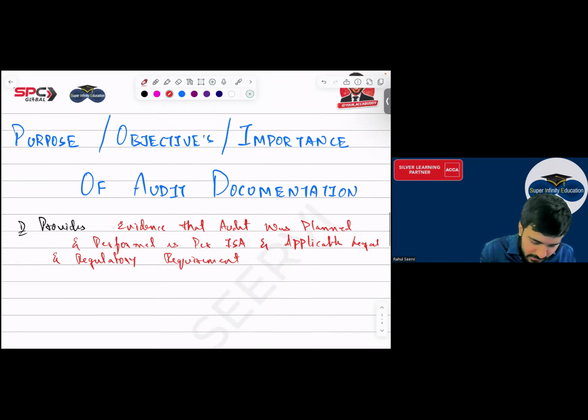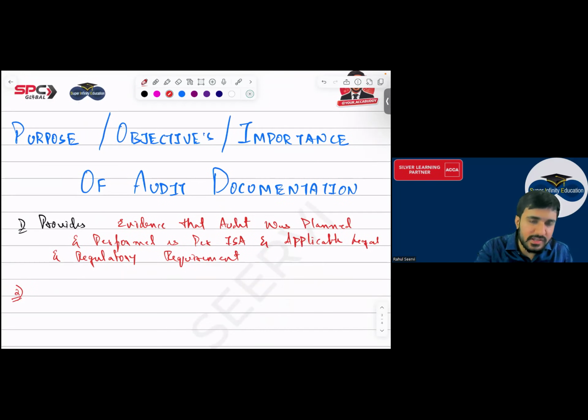Yes, sir. Then the second one. Same, the objective, जो objective था वो first 2 points are same. Then you have other points, yes, sir.